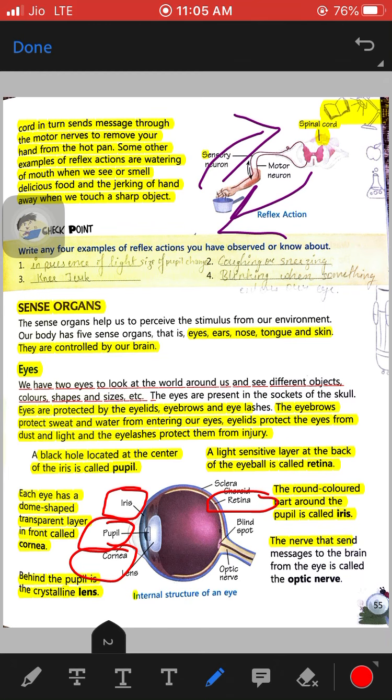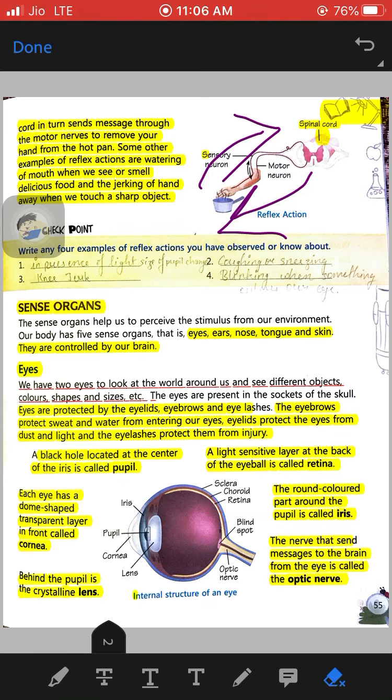Now the next is the nerves that send messages from the eyes to the brain. These nerves are known as optic nerves.